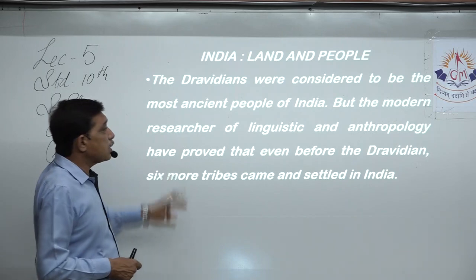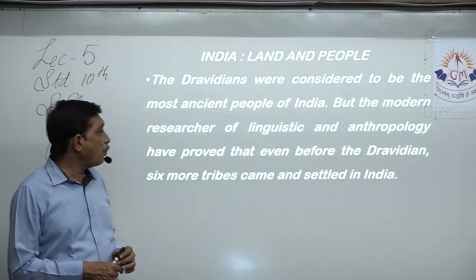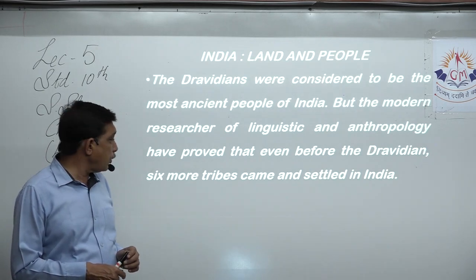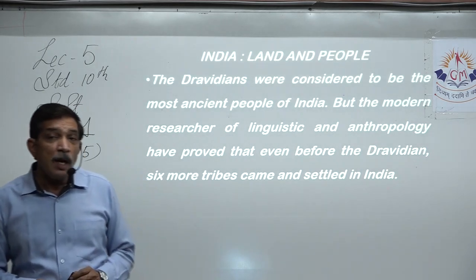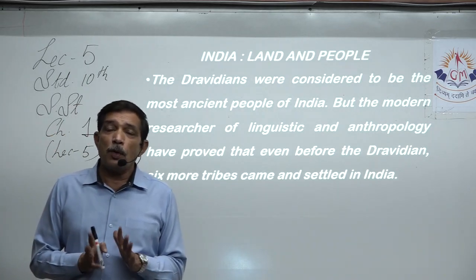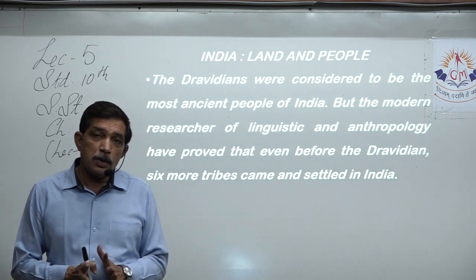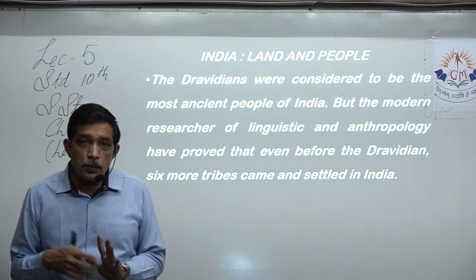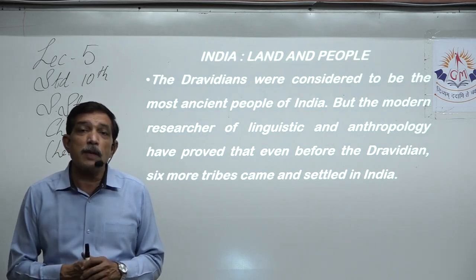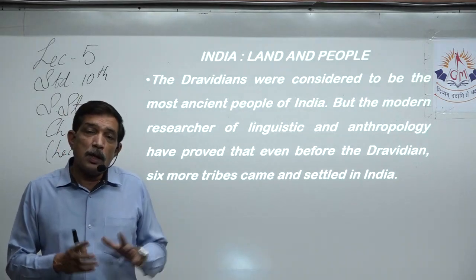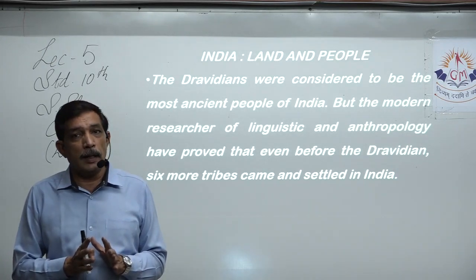But modern researchers in linguistics and anthropology have proved that even before the Dravidians, 6 more tribes came to India and settled in India. It has been proved in history, based on the evidence available to us, based on the languages spoken, based on the things available in the primitive times, that the Dravidian tribe was not the only tribe living in India.